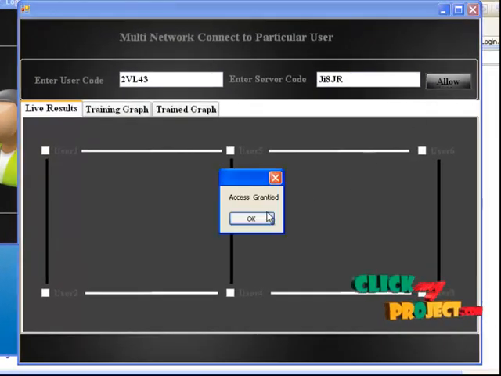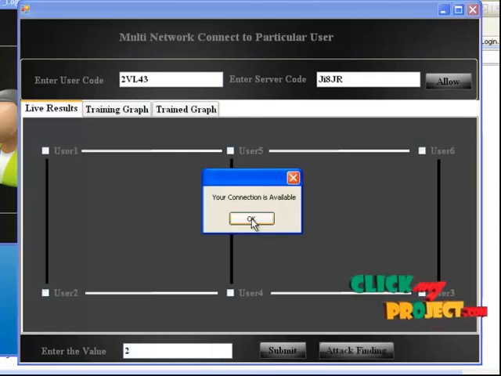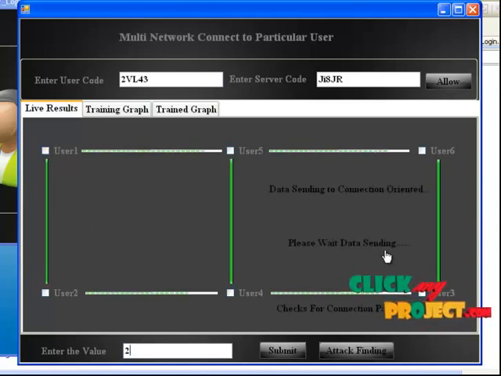The allowed process means a number of users will be connected to the secure level of the path. The default number is entered from the server and is now available from one user to another user. This is the secure level and the attacker level of the process. The data passes from user 1 and user 2 and user 4 and user 3. The attacker level path equals user 1, user 5 and user 6 to the secure level of storage data. Two levels of graphs are generated from the process.